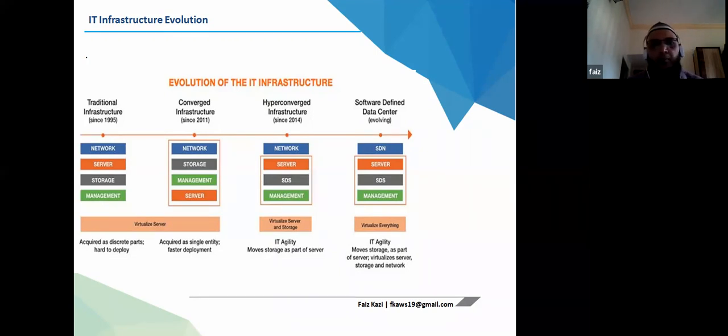At that time, with HP, Dell, and others, there were components like Nutanix, where we had compute and storage in the same box, and software layers like Atlantis, where we can have software-defined connections between these boxes.